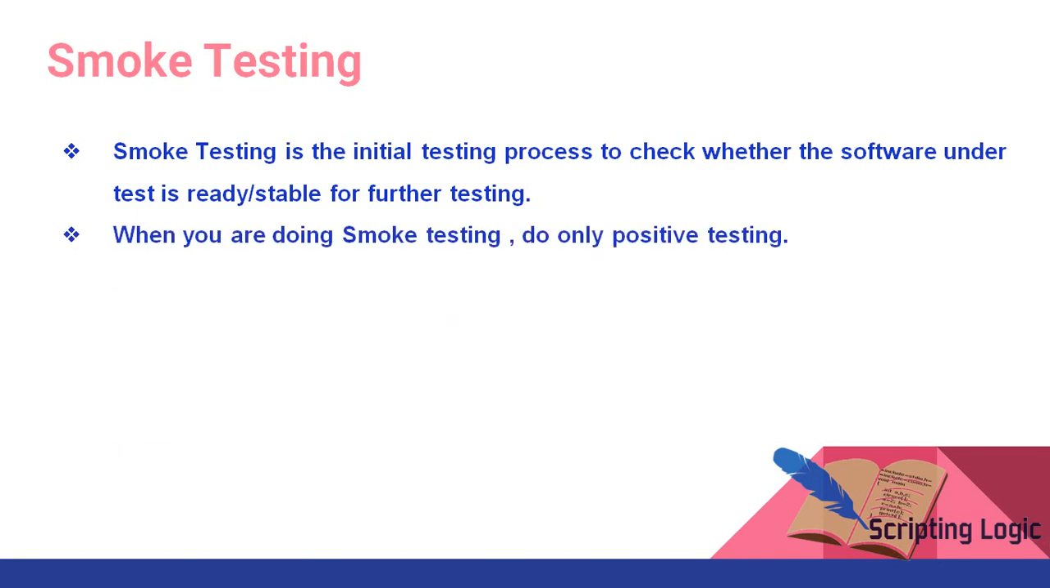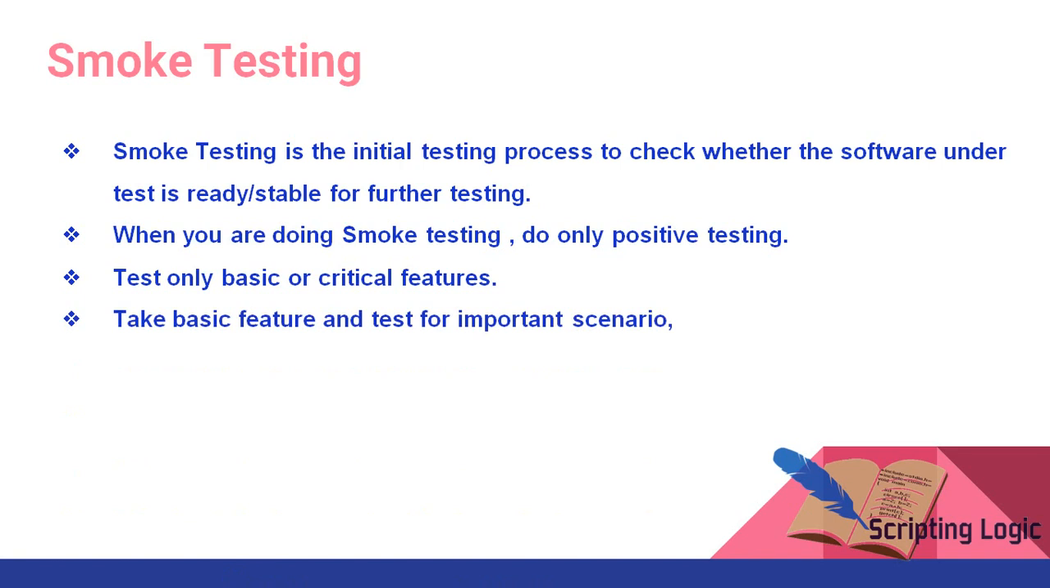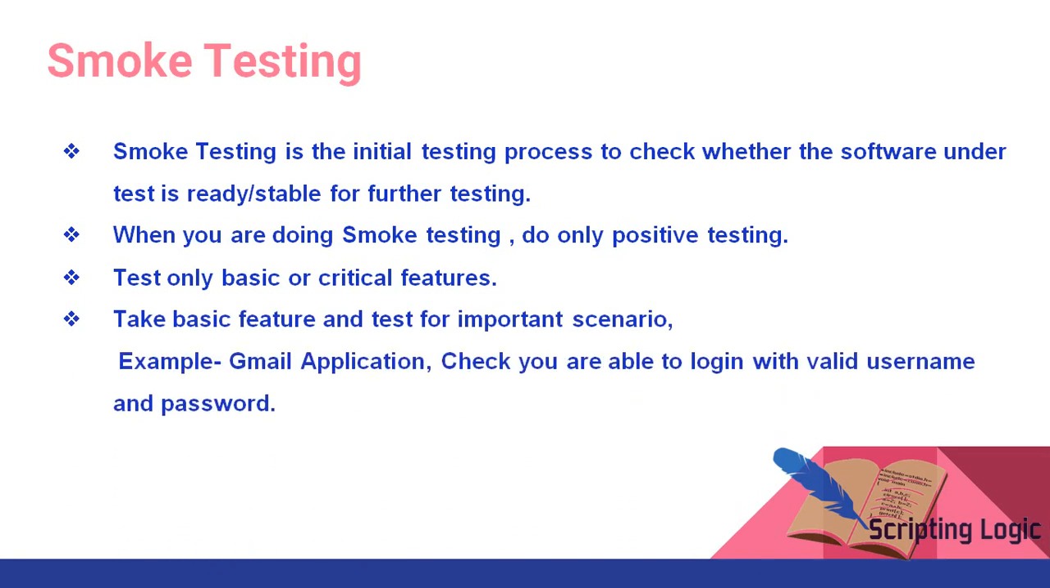When you are doing smoke testing, do only positive testing, right? As I said, we are testing the application in order to just check whether the system is testable or not. So obviously we should do positive testing only. Test only basic or critical features, then take basic features and test for important scenarios only. For example, we are checking the Gmail application. So just check whether you are able to log in with a valid username and password, right?